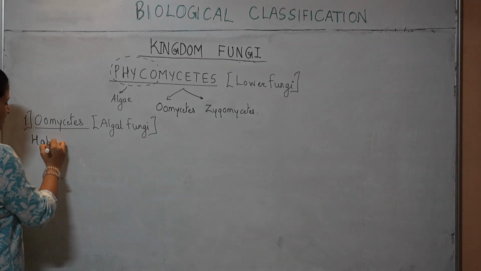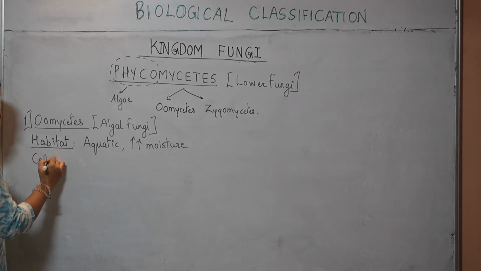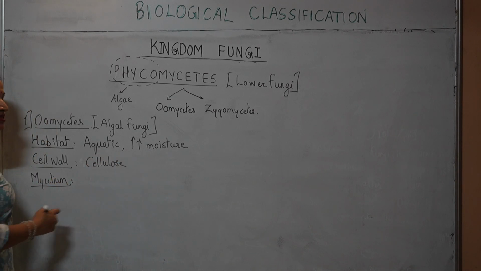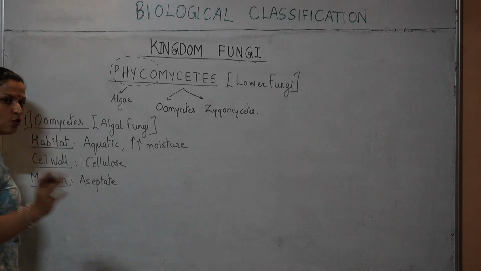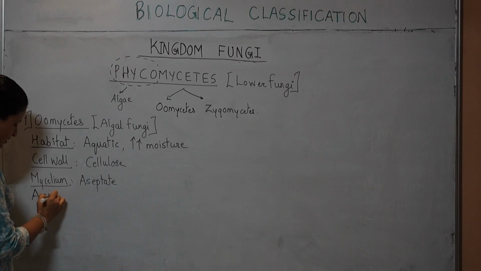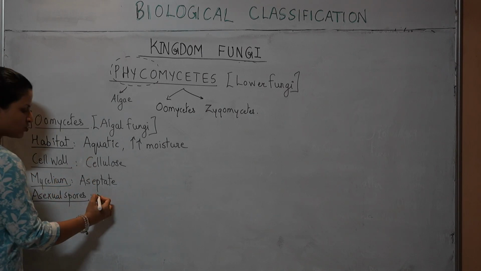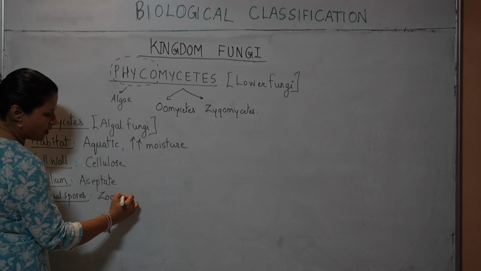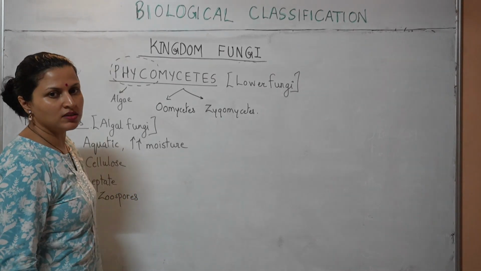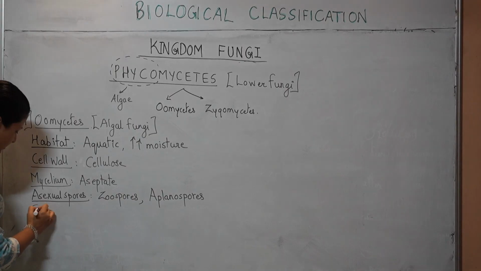So let us write habitat, aquatic, high moist conditions, cell wall, cellulose. How will be their mycelium, septate or aseptate? Aseptate. Why? Because they are lower fungi. Remember, lower fungi have aseptate mycelium. Next, asexual spores. Since they are in the aquatic habitat, zoospores will work for them. Why? Because they are motile spores and they will be able to move nicely in water and move around. Also, aplanospores or sporangiospores.